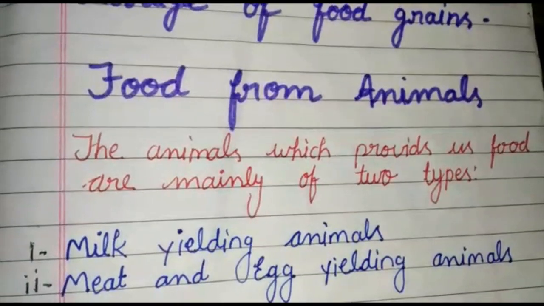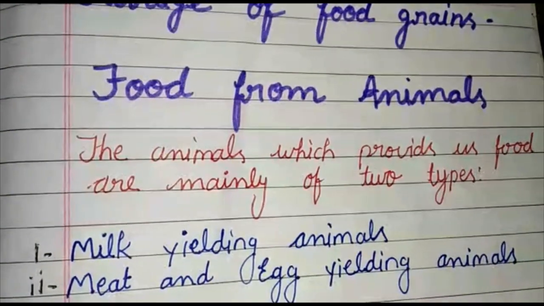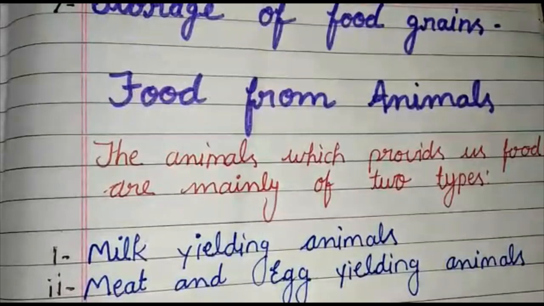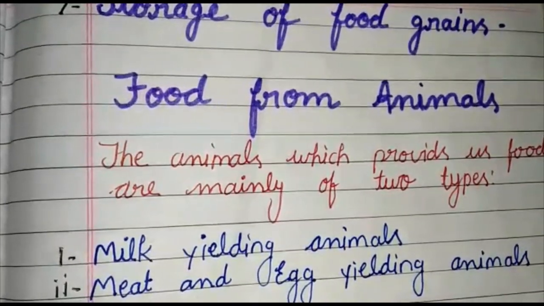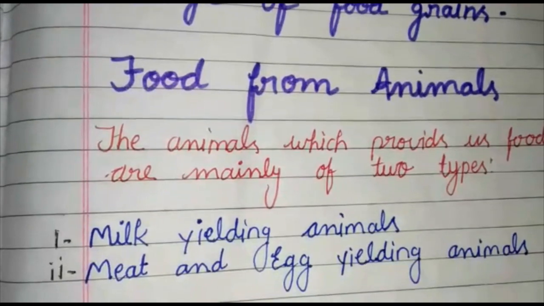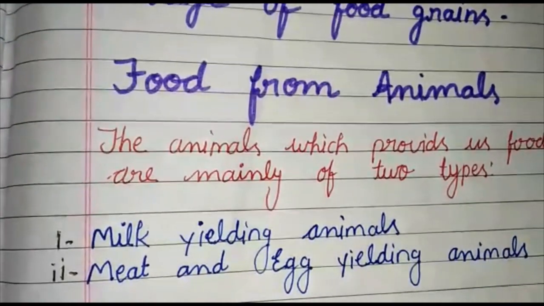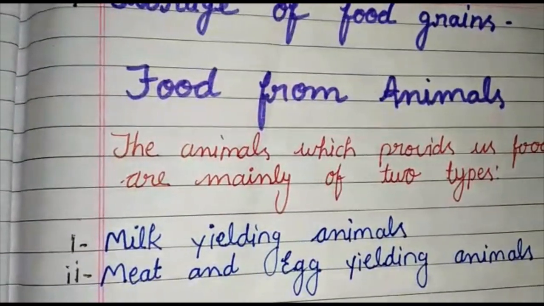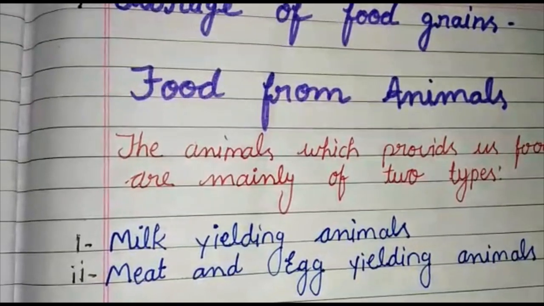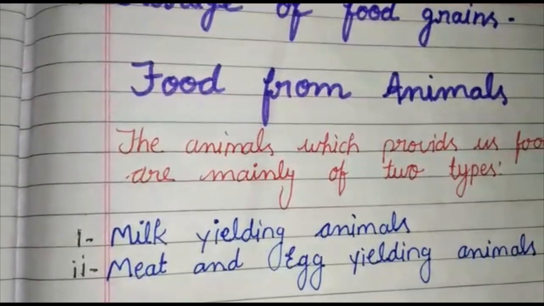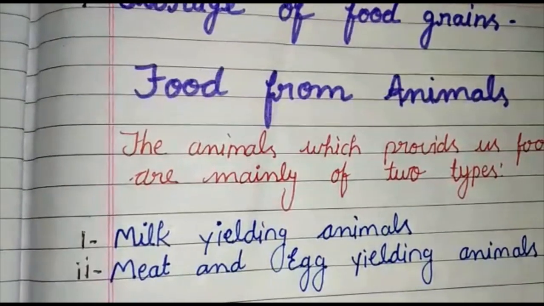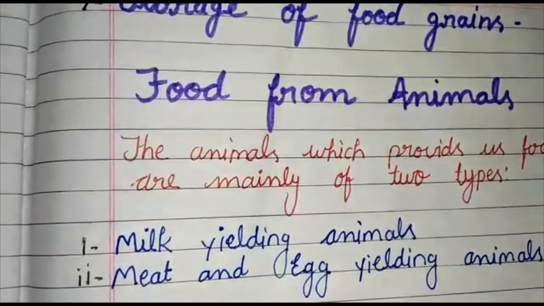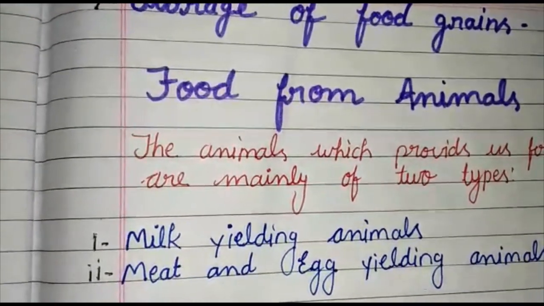The next point, food from animals. The food provided by animals consists of milk, egg and meat. The animals which provide us food are mainly of two types. First, milk yielding animals. Second, meat and egg yielding animals. Examples of milk yielding animals are cow, buffalo and goat. And examples of meat and egg yielding animals are goat, sheep, fish and poultry. Poultry gives us meat as well as eggs.